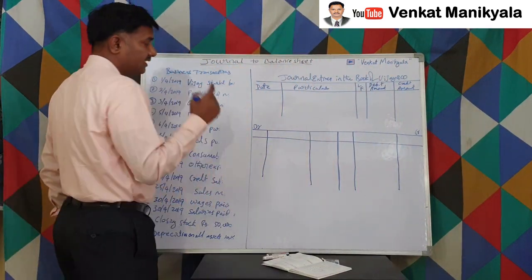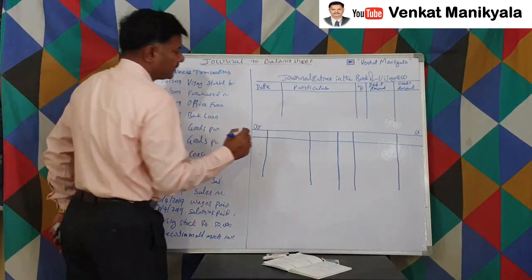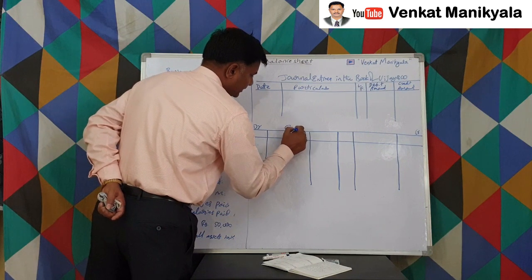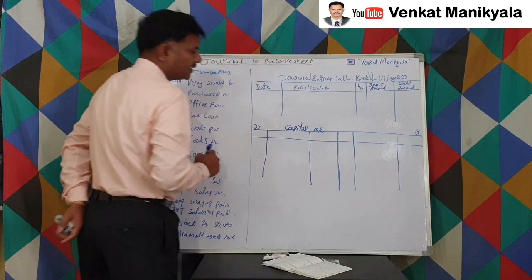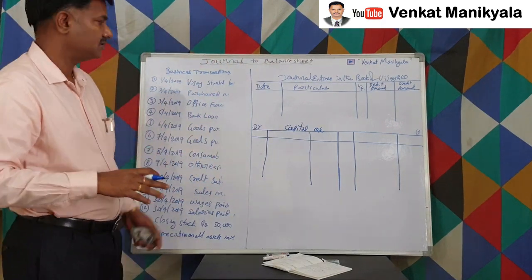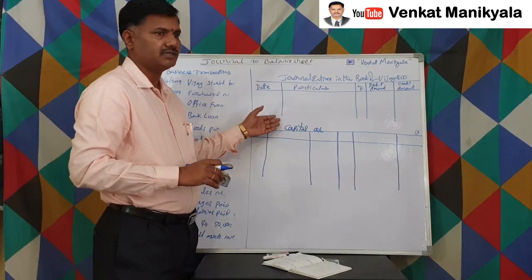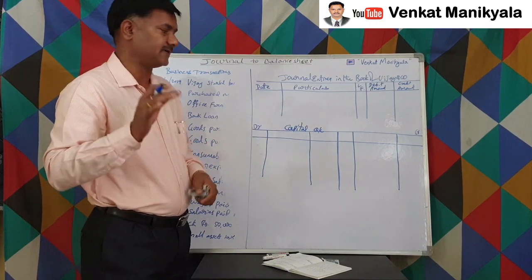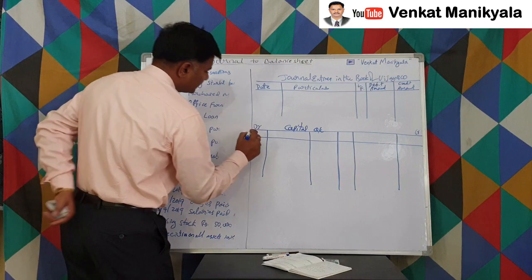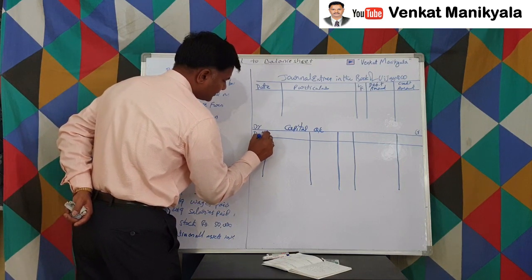So here we have to write, let us say, some account name, capital account. Capital account is a permanent one. That's the reason we don't specify the dates or year like that. So the first one is date.